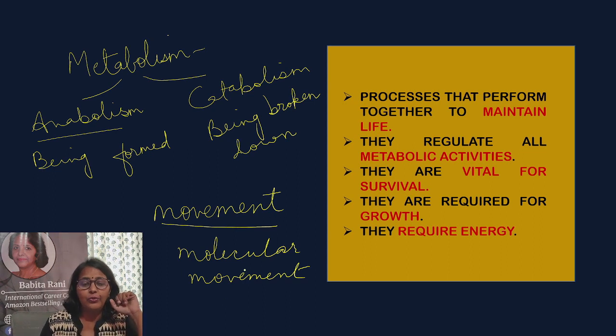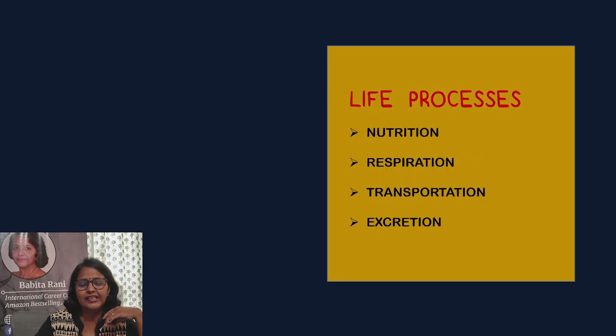Now for all the life processes that we perform, our body will require some kind of energy. What are the life processes that we are going to study in this chapter? We are going to study nutrition. What is nutrition? Nutrition, as you might have studied earlier, is taking in something from the environment that will provide you with some kind of energy.